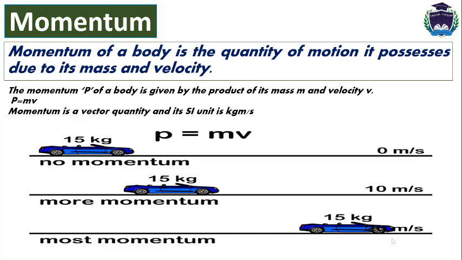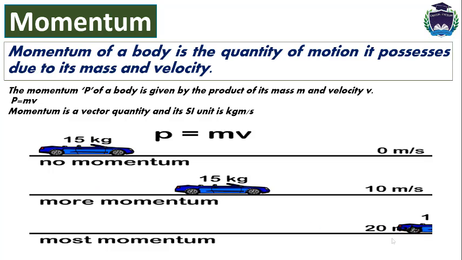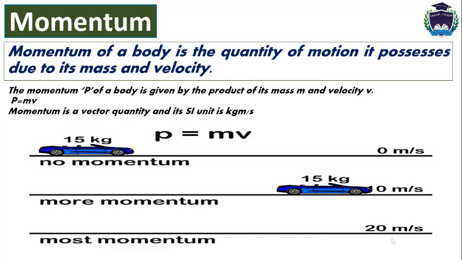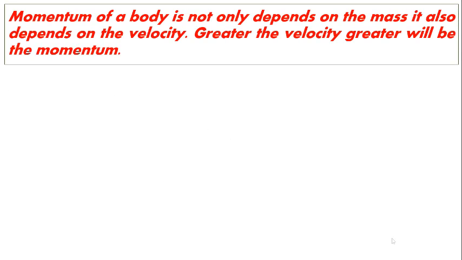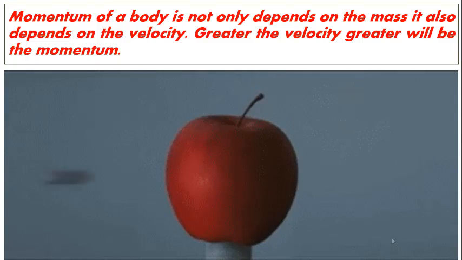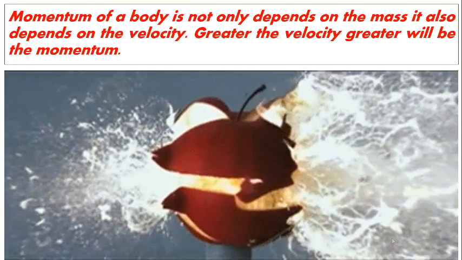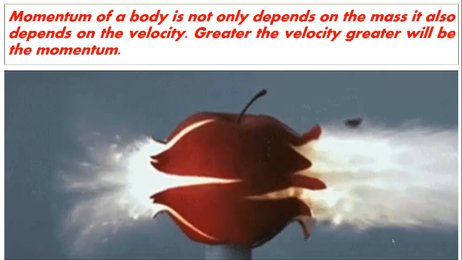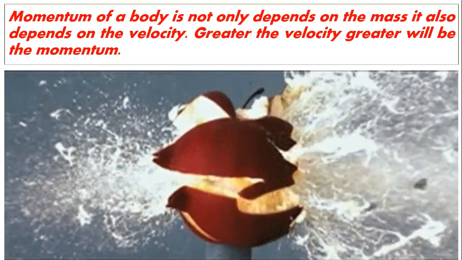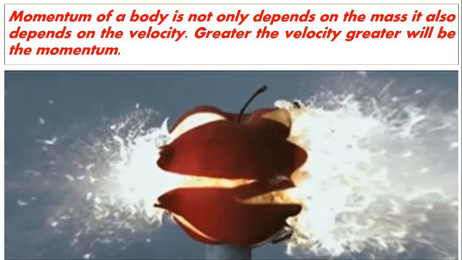So from this equation, you can easily see that momentum doesn't depend on the mass only, and it doesn't depend on the velocity only; it depends on the mass as well as the velocity of the object. Momentum of a body does not only depend on the mass, it also depends on the velocity. So this means that the greater the velocity, the greater will be the momentum. In this animation, you can easily see that a tiny bullet at a high speed has a lot of momentum. So momentum is a vector quantity, it depends on the mass of the object and it depends on the velocity as well.